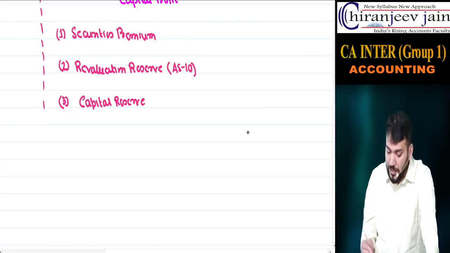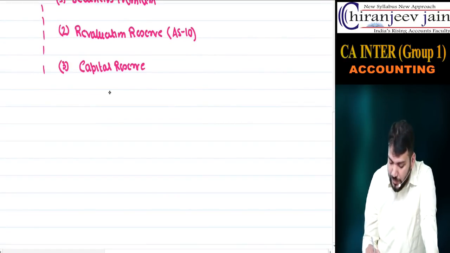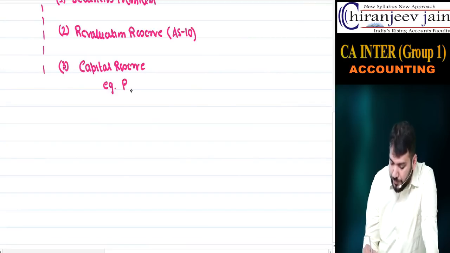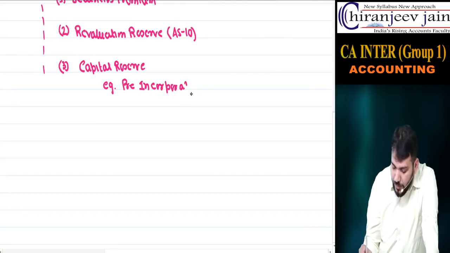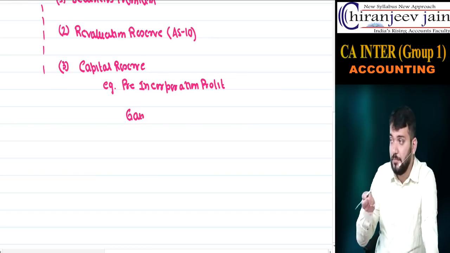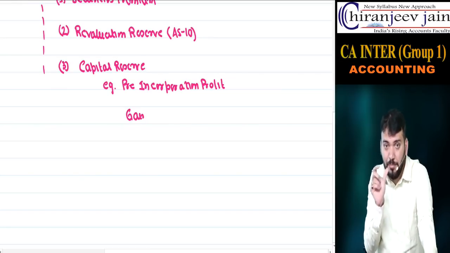Are you getting? For example, the first example that we have done is pre-incorporation profit. The second example we have done is gain on acquisition of business. We have done it at goodwill, capital reserve. So capital reserve was the gain part.